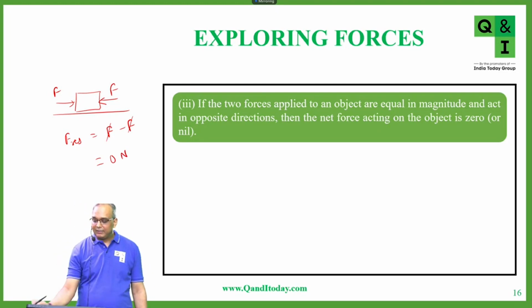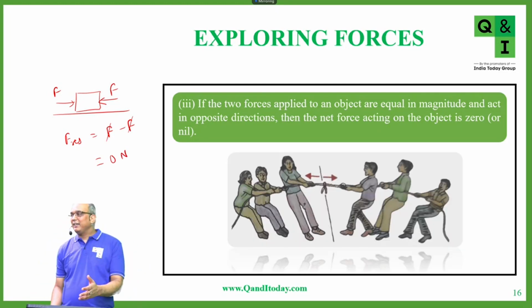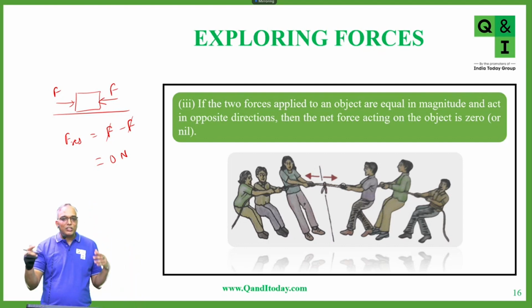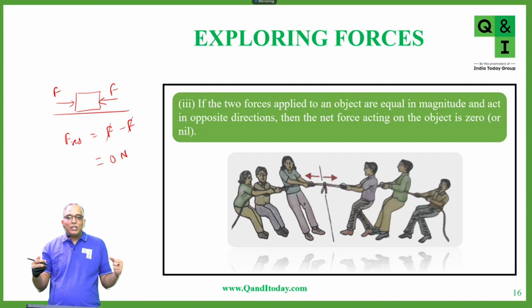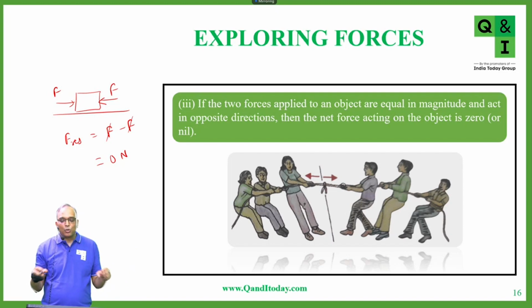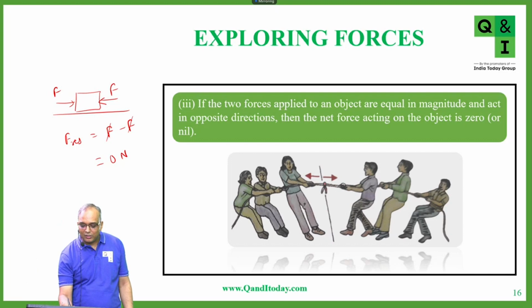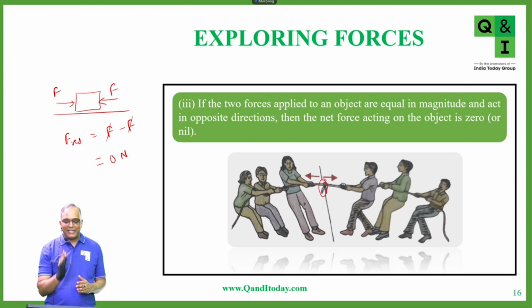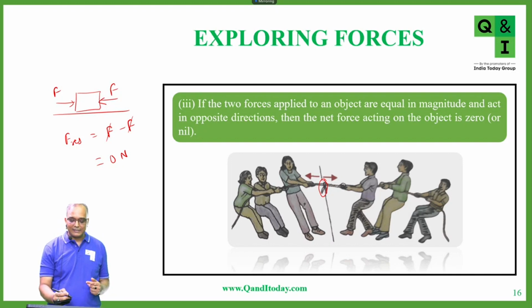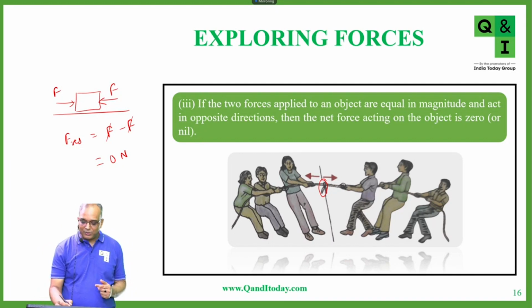For example, in a tug of war, let's say both the teams are equally strong. When they pull the rope, what will happen? The rope will not move in any direction. This is the portion which is there on the line, so it will remain on the line only. It will not move towards right or towards left, and none of the teams will win in this case. Clear, students?